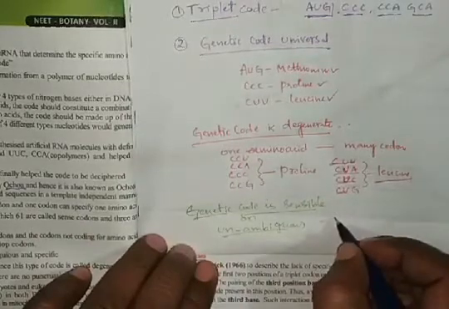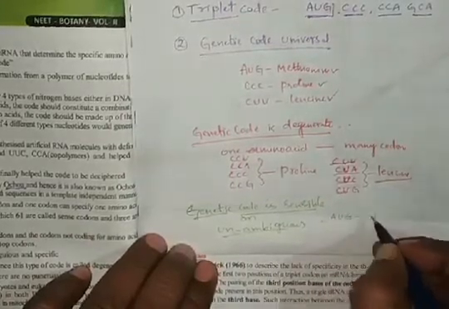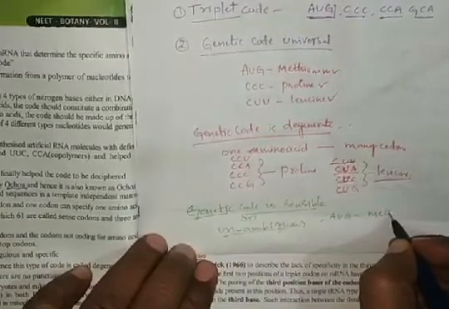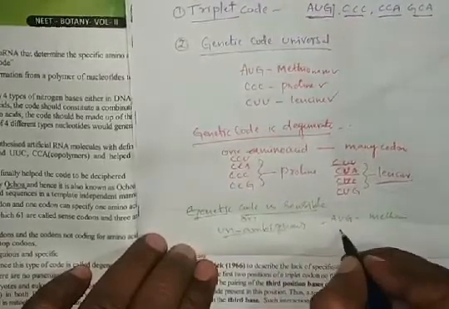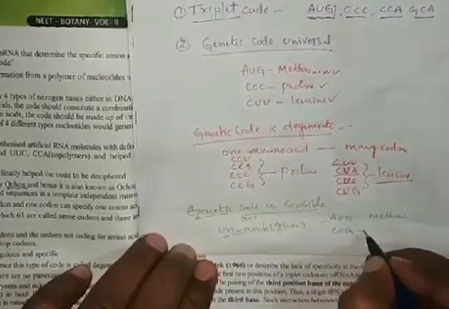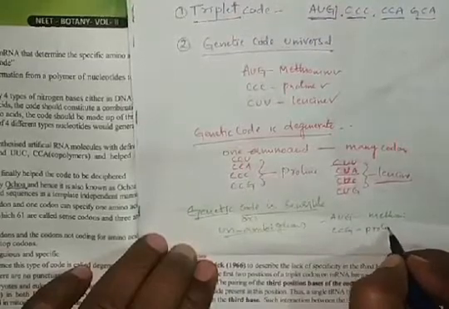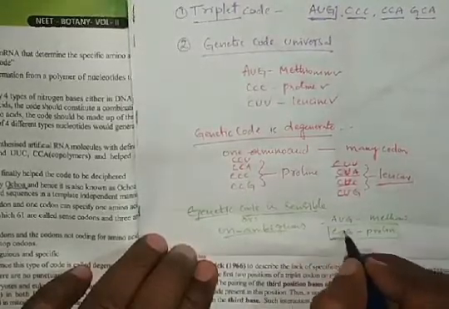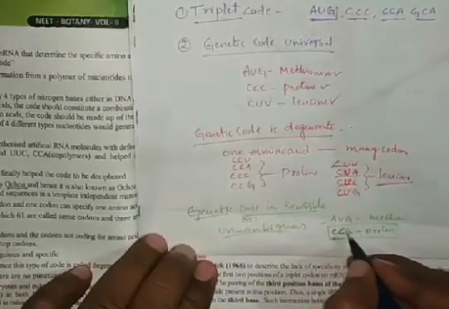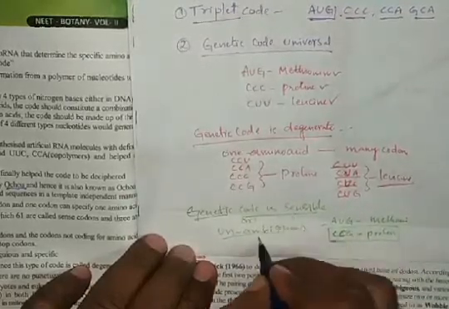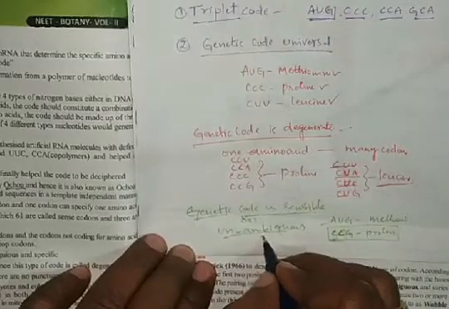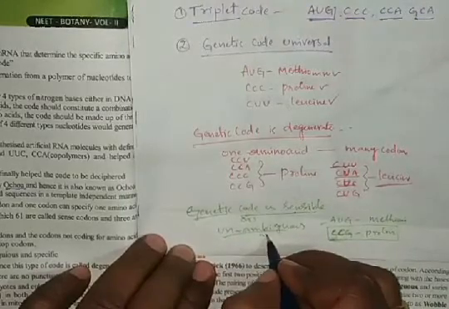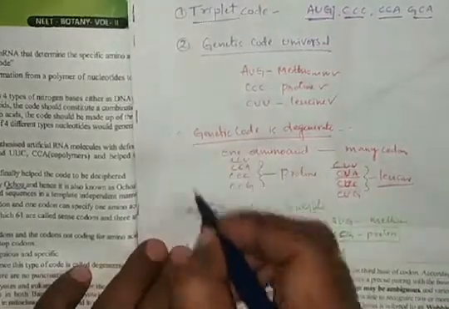For example, AUG can code methionine only. But CCG codes proline only. It cannot code any other. Only one type of amino acid is coded. So it is called sensible or unambiguous. This is the fourth character.